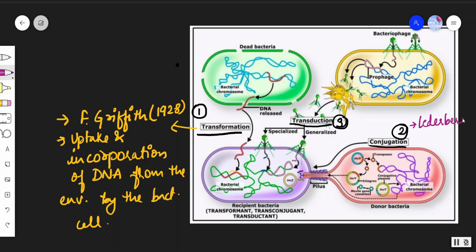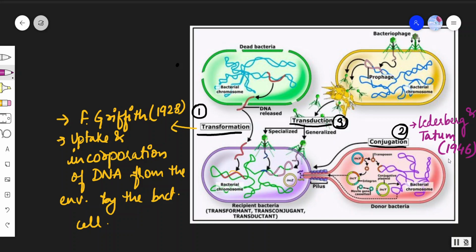Lederberg and Tatum in 1946. Okay, what happens in conjugation is, if I take an example of E. coli, transfer of genetic material through sex pili.